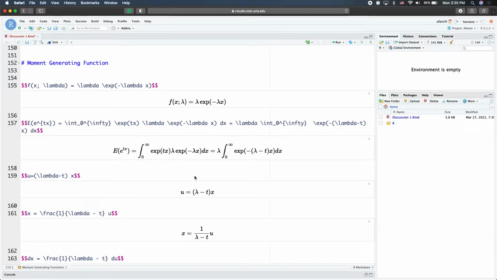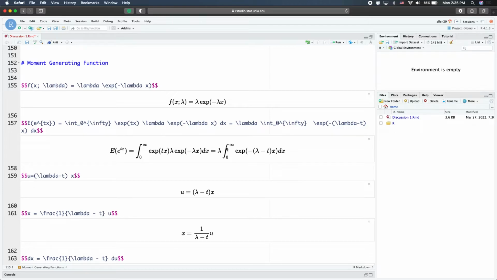Yeah, so next we will have an example for the moment generating function. And here we are going to use the exponential distribution as our example. This is the formulation for the exponential distribution that we saw earlier. Now we are going to calculate the first and the second moment, and then evaluate the expectation and the variance.